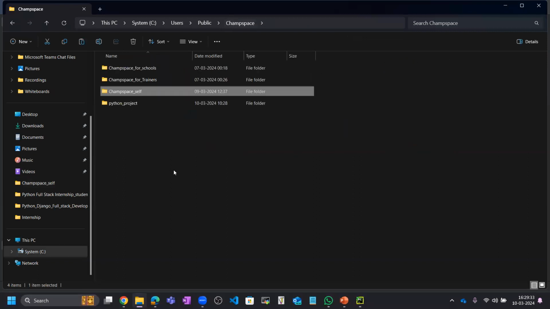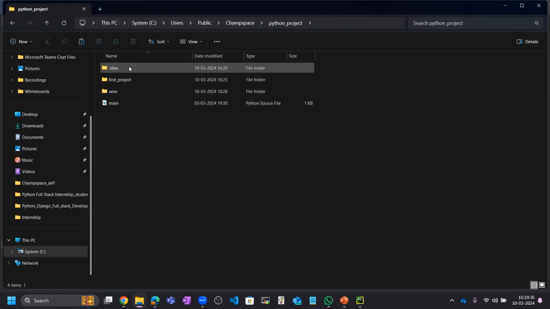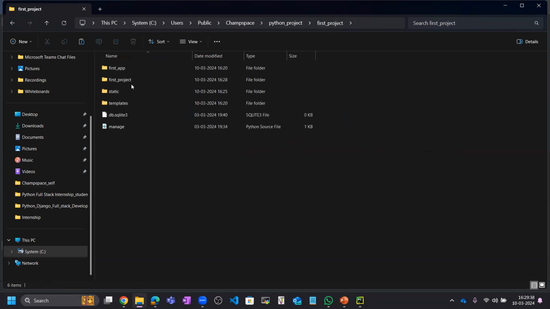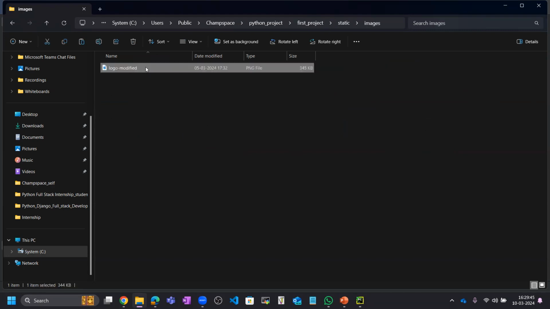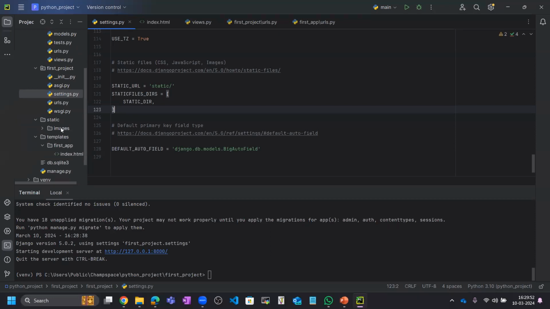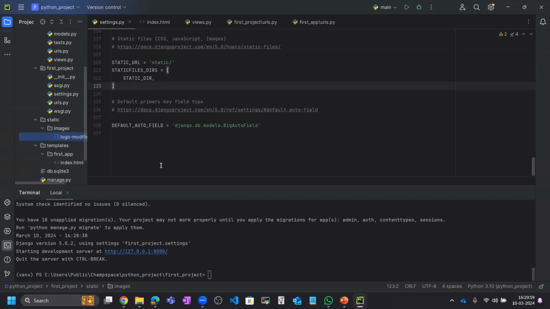Let me go to the same project path, inside the first project, we have static, and inside images, we need to paste that. So this logo modified .png, I pasted that, and now we can see inside this images folder we have this logo .png. Now we need to render the logo.png on the web page using this method.